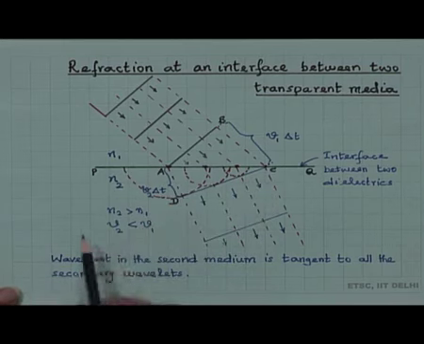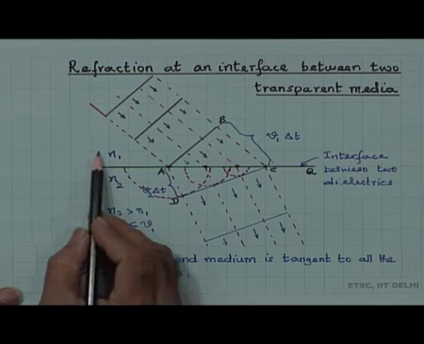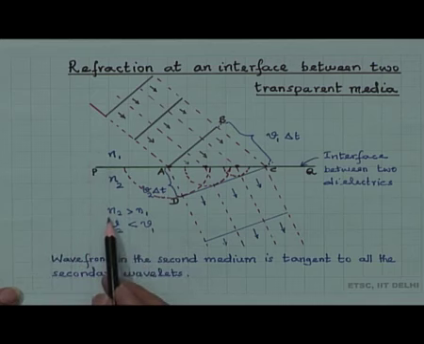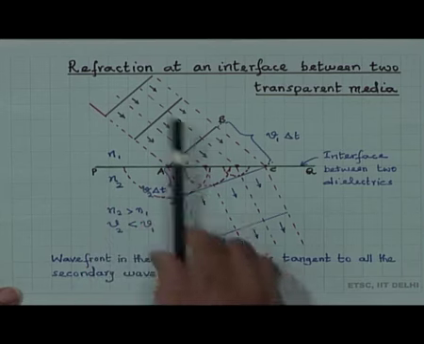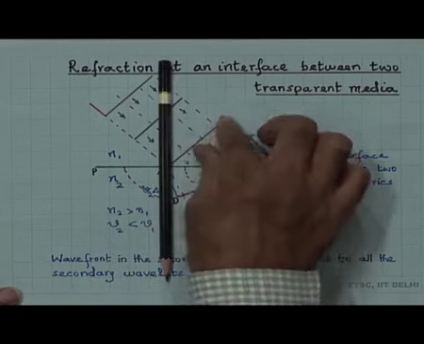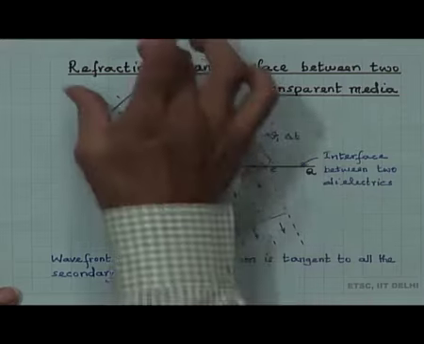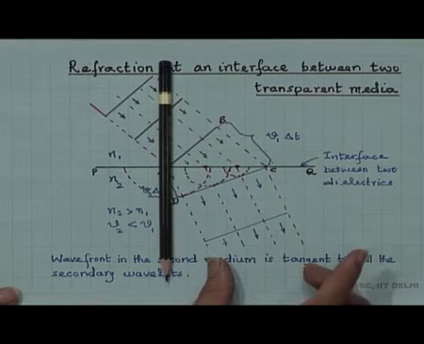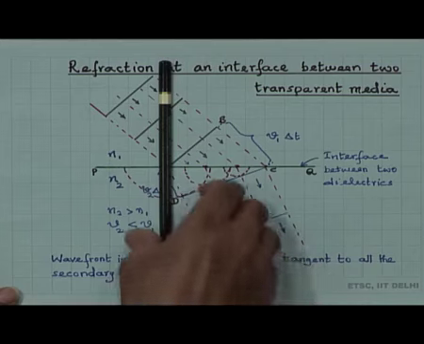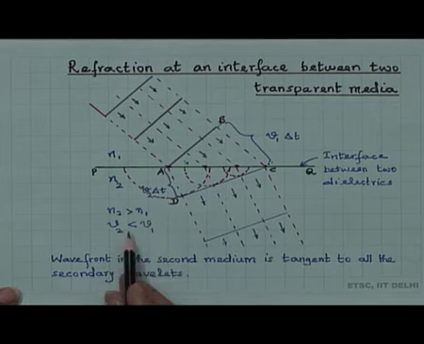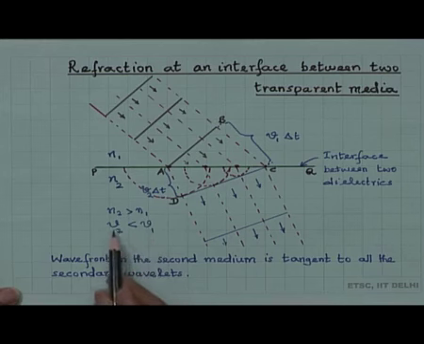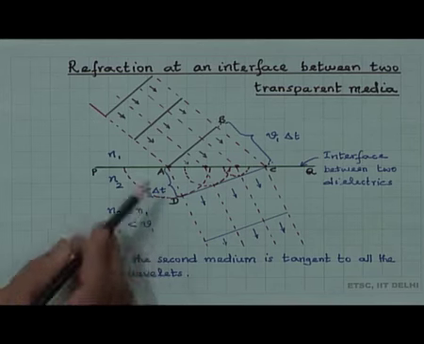Note that the refractive indices are different, N1 and N2. N2 is greater than N1. If N2 is greater than N1, we already know by Snell's law that the ray, or the beam, will bend towards the normal. So, if it has to bend towards the normal, then if N2 is greater than N1, V2 should be less than V1.